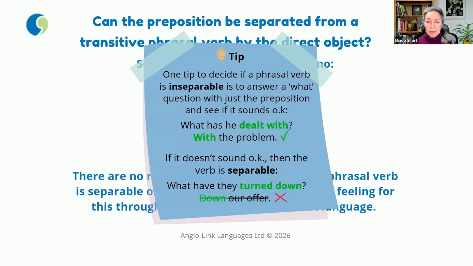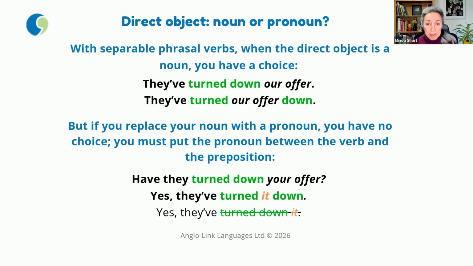Right. So, last thing to mention about separable and inseparable phrasal verbs is with separable phrasal verbs, when the direct object is a noun, you have a choice. So as you have seen, you can say they've turned down our offer or they've turned our offer down. However, if you replace your noun, our offer, with a pronoun, you have no choice. You must put the pronoun between the verb and the preposition.